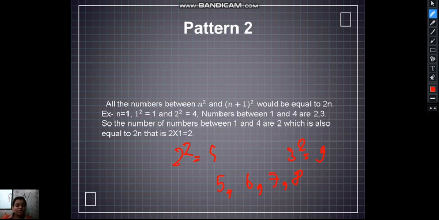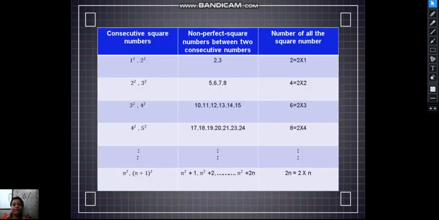Okay, so 2n is equal to 2 into 2, which is equal to 4. So here are 4 digits: 1, 2, 3 and 4. So this property, this pattern of the square number is 2, and this was very interesting actually.